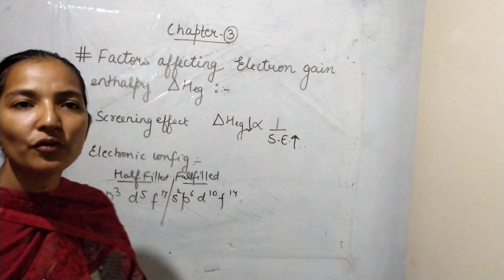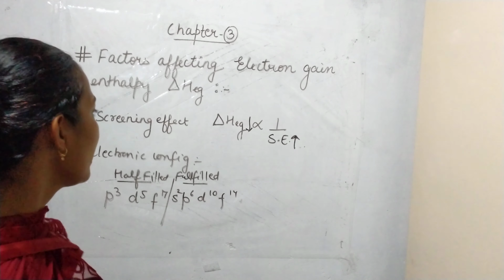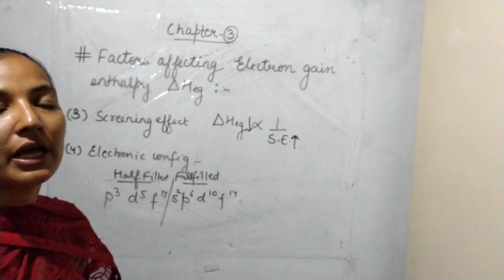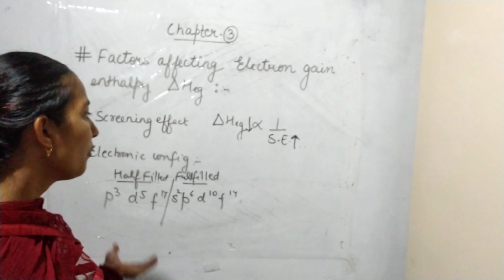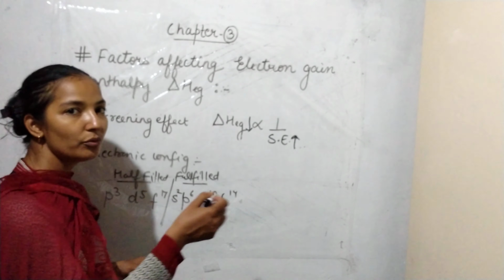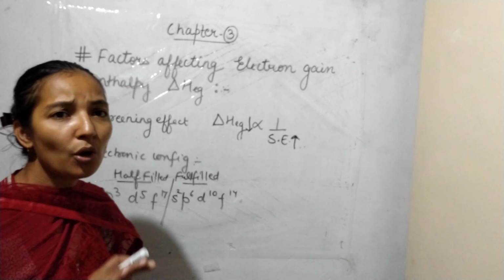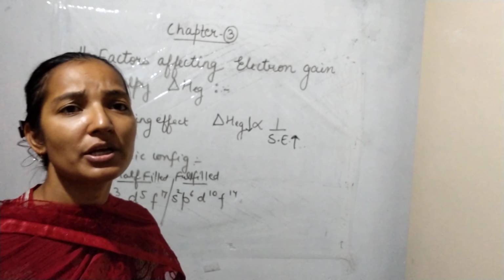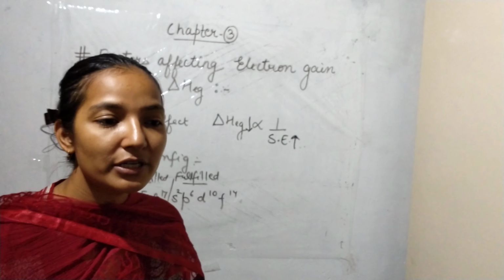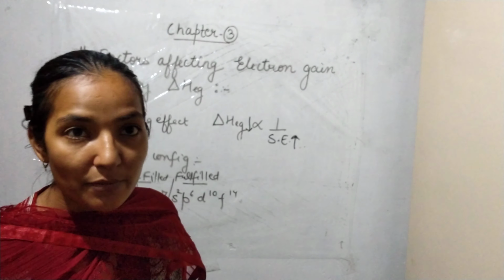Half filled and full filled electronic configurations are quite stable. If any atom has a half filled or full filled electronic configuration in its outermost orbitals, then it is more stable. And we know that if we add an electron to an already stable atom, like the noble gases which have a stable electronic configuration, the atom does not want to accept it. So any stable atom does not want to add any more electron.